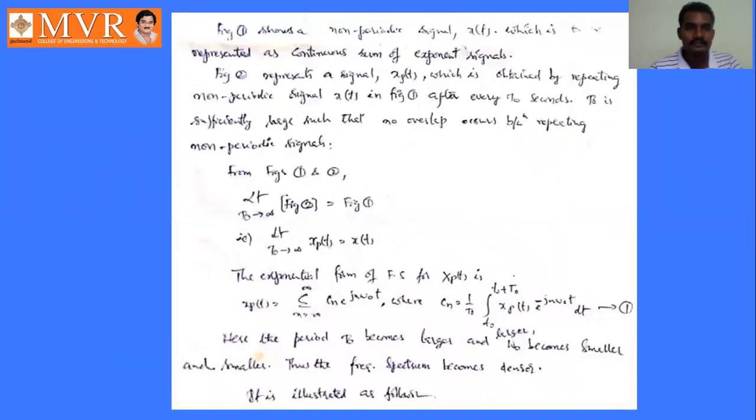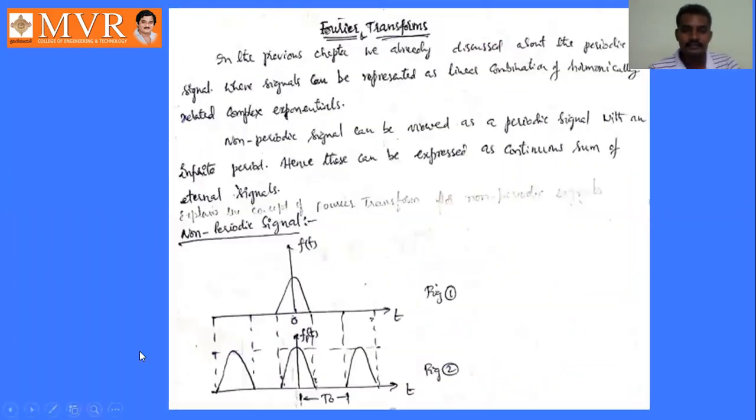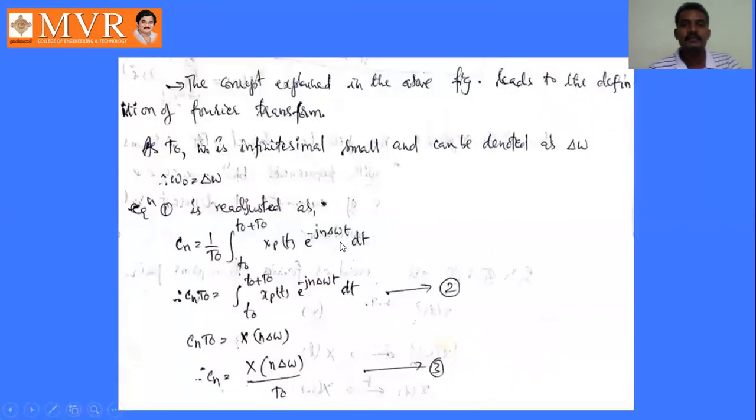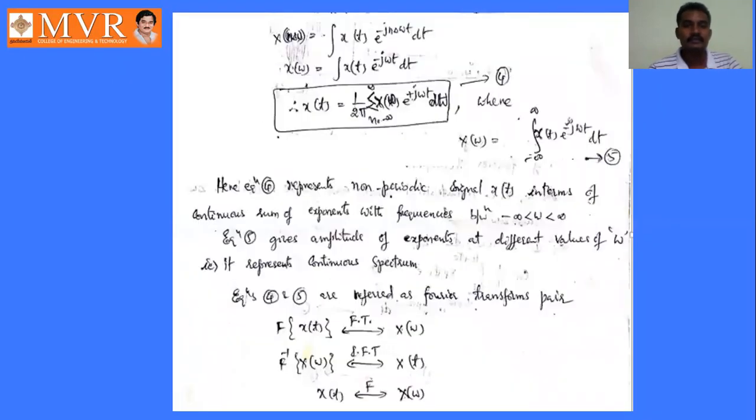See here, we discussed the periodic function and the aperiodic function. How are these two related? Consider these two diagrams. This is a periodic signal and this is an aperiodic signal. These two are related as, in the limit t naught tends to infinity, xp of t equals x of t, right? So from this expression, we can derive the expressions for xp of t and x of t, or x of omega and x of t.